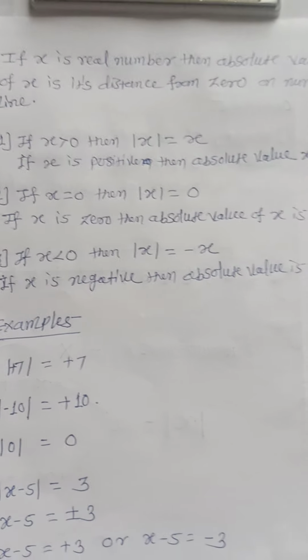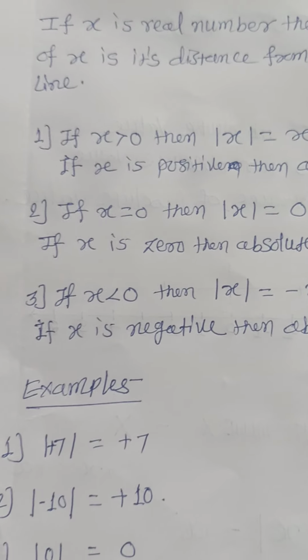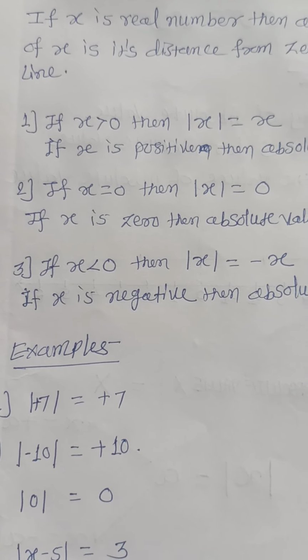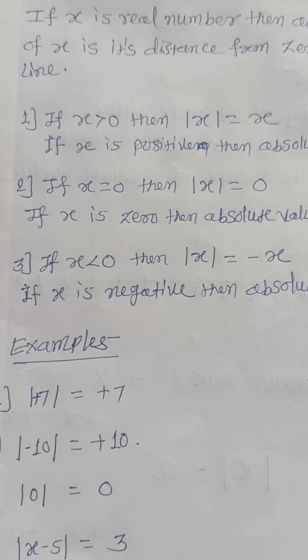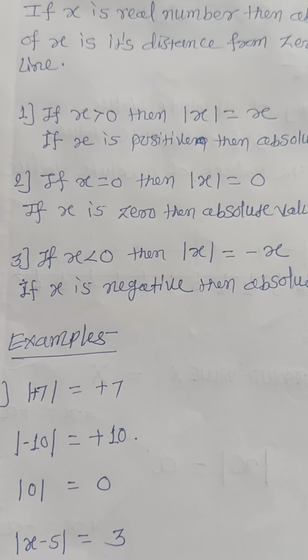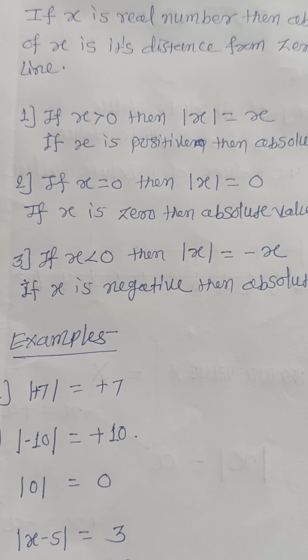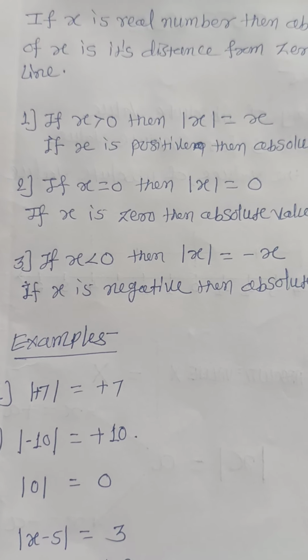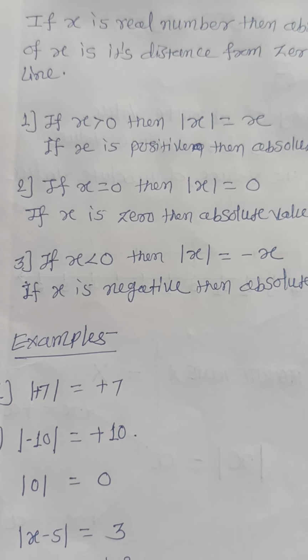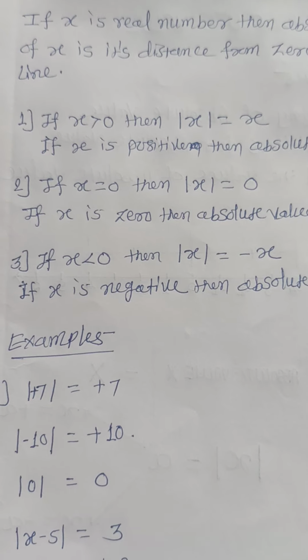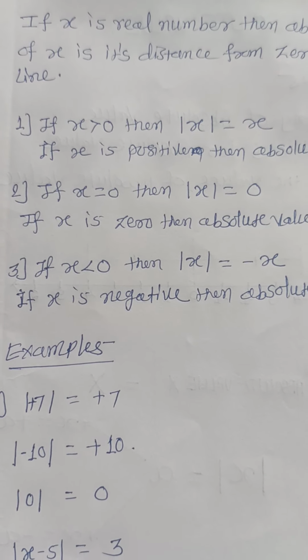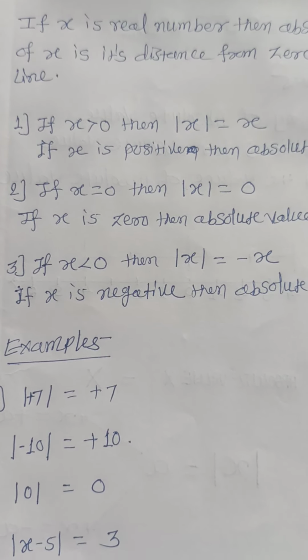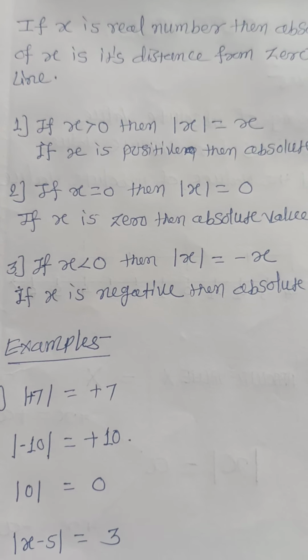Then the conditions for absolute value. If x is greater than 0, then the absolute value of x is positive. It means that if x is positive, then the absolute value is also positive. Number 2, if x is 0, then the absolute value of x is 0.